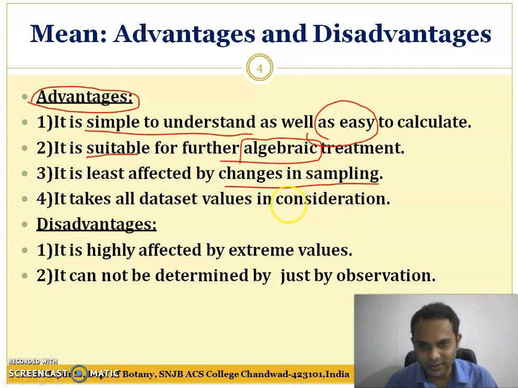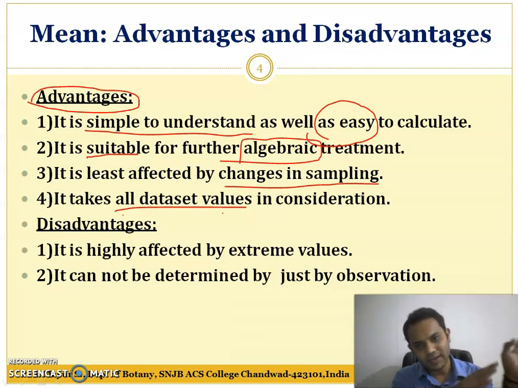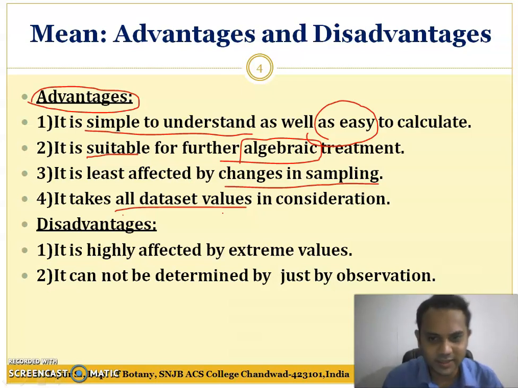The fourth advantage is given here. It takes all the data set's values into consideration. We have to take the average of all the observations. We don't leave out any observation, which can be the case with other types of central tendency, which we are going to learn later. So this is the advantage of the mean: it can take all the data set values.